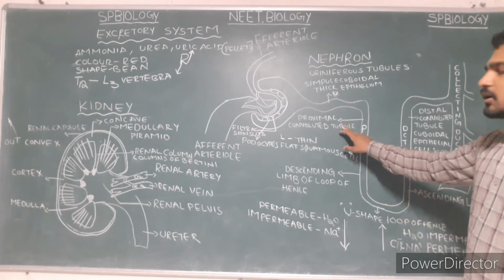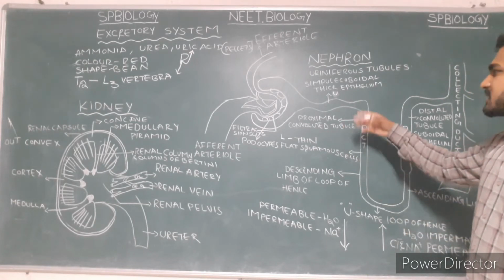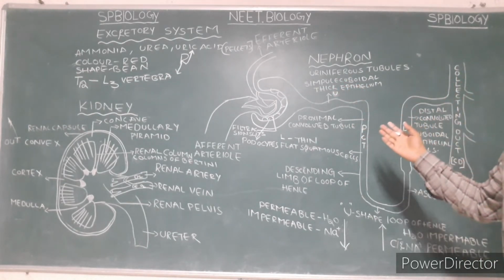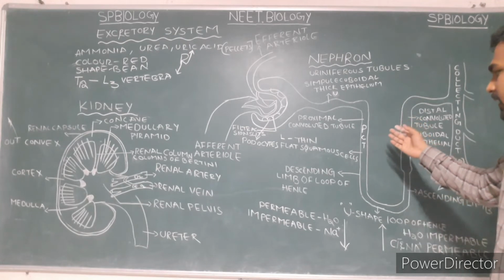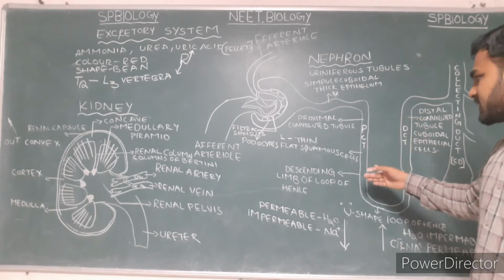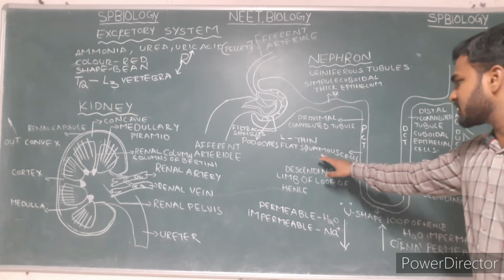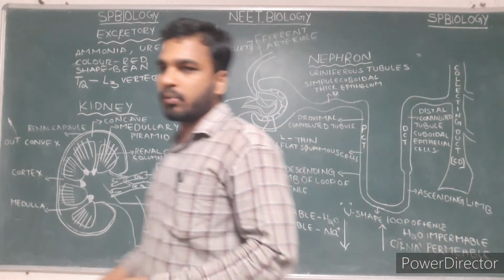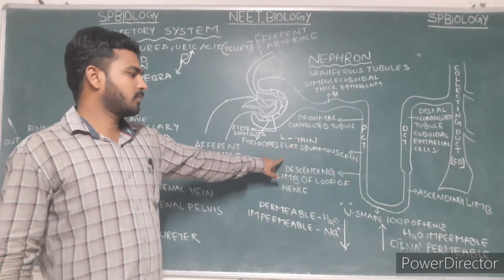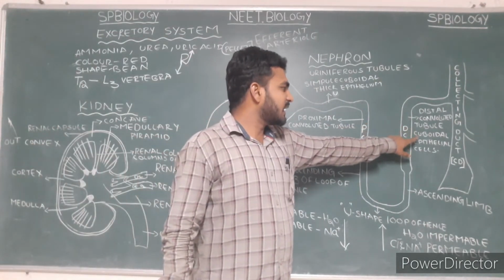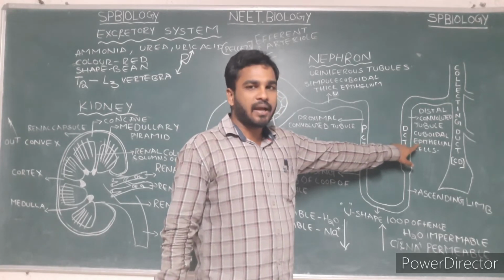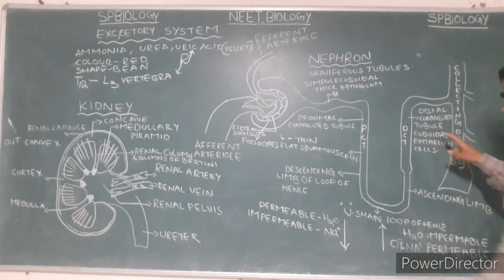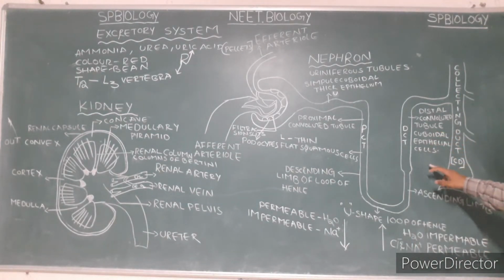The proximal convoluted tubule at the upper side has simple cuboidal epithelial cells, and on the lower side we can see thin squamous cells. Squamous cells are present in the loop of Henle. In the distal convoluted tubule, at the upper side, we can see cuboidal epithelial cells.